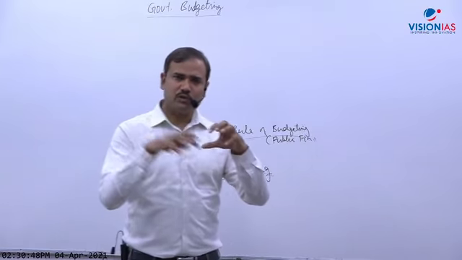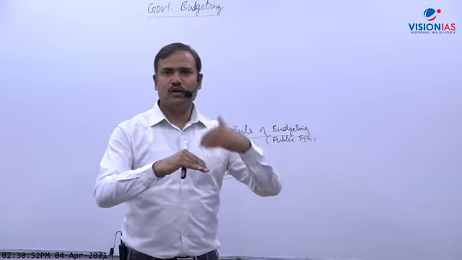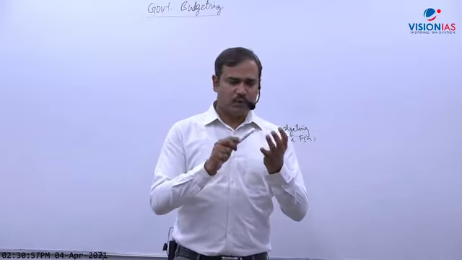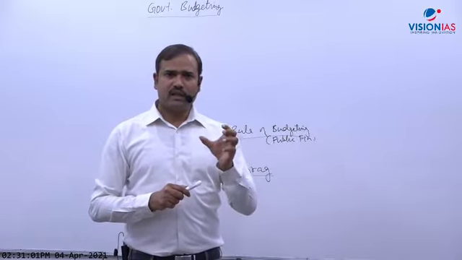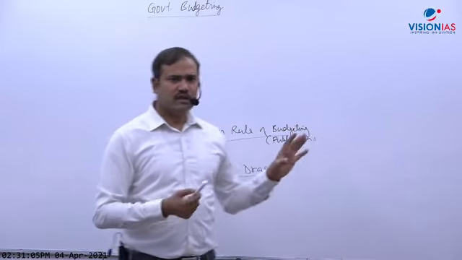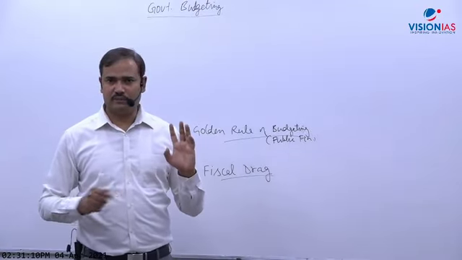And in recession, the opposite will happen. In recession, when unemployment increases, unemployment allowance will automatically increase. Technically, these unemployment allowances and progressive taxes are called automatic stabilizers, because they automatically stabilize economic growth. But from the GS point of view, not so important. Fiscal drag, at the most you should have an idea, but it is more relevant for developed countries.